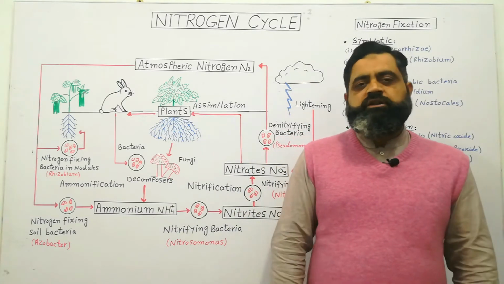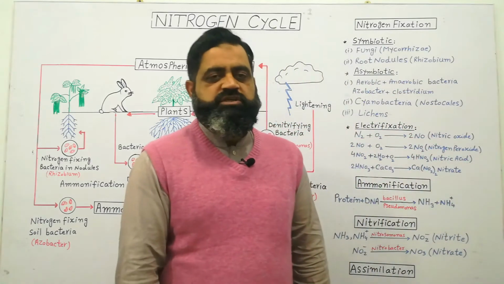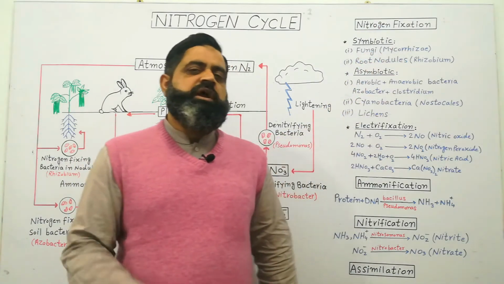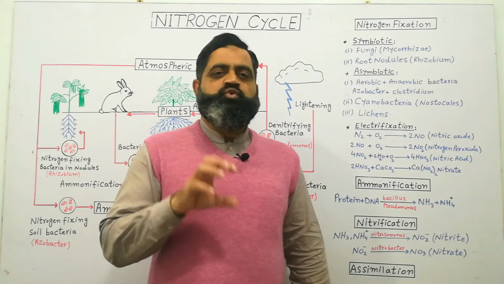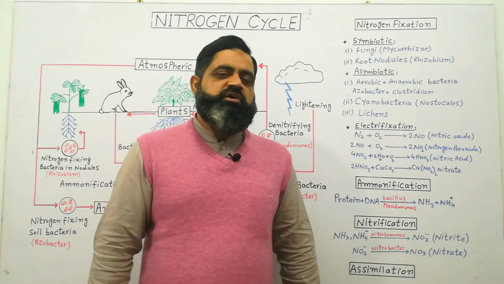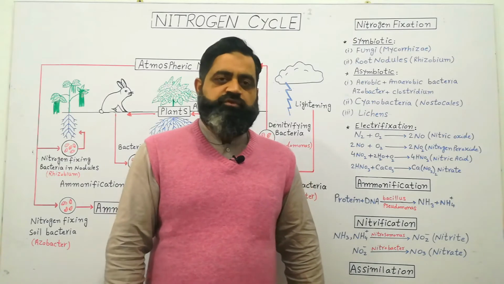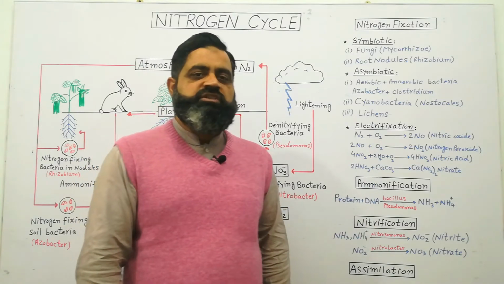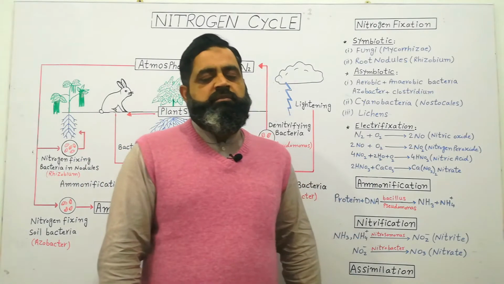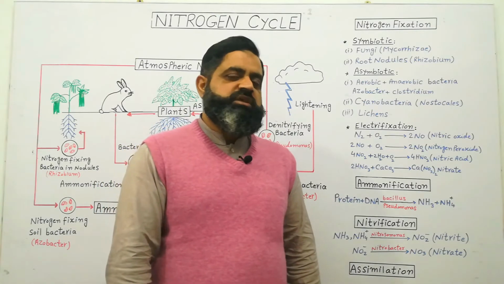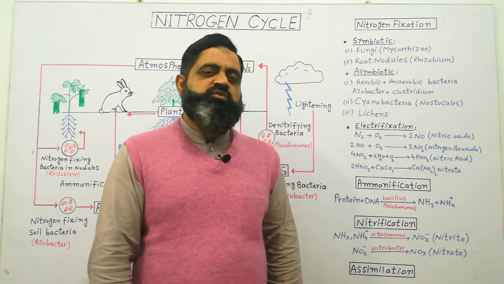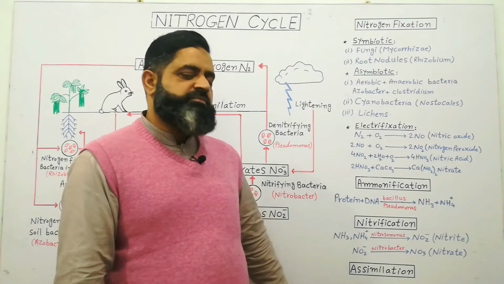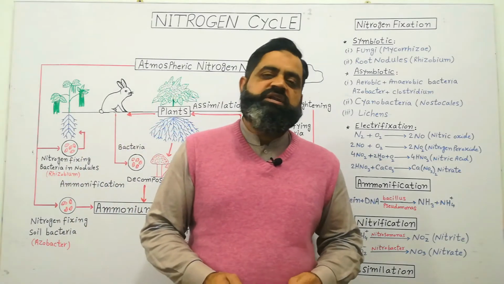The nitrogen cycle is divided into 5 major steps which we are going to discuss today. The first step of the nitrogen cycle is nitrogen fixation. During this process, atmospheric nitrogen is fixed into the soil so that it can be available for absorption by plants with the help of roots. The second step is ammonification. During this process, nitrogen present in amino acids, proteins and nucleic acids is converted into ammonia or ammonium ions. The third step is nitrification, the fourth step is assimilation, and the last step is denitrification.